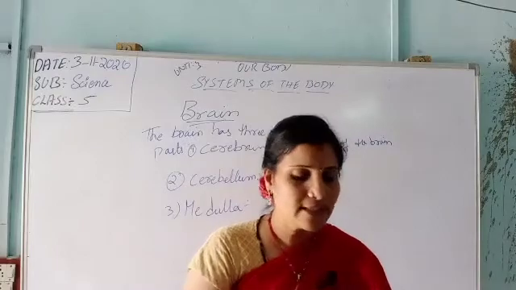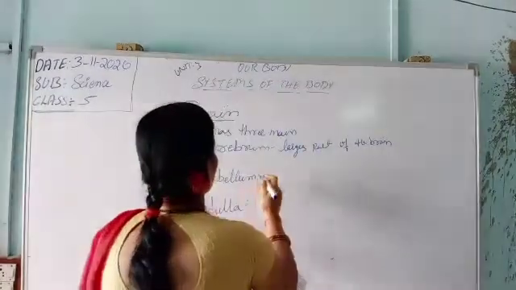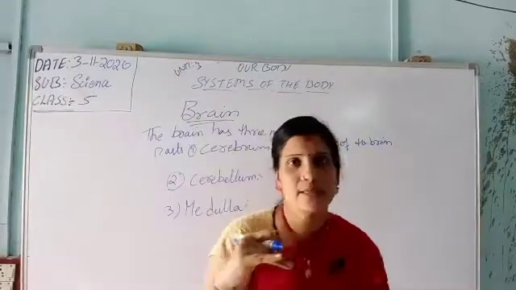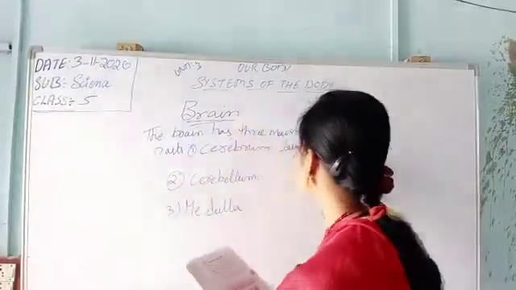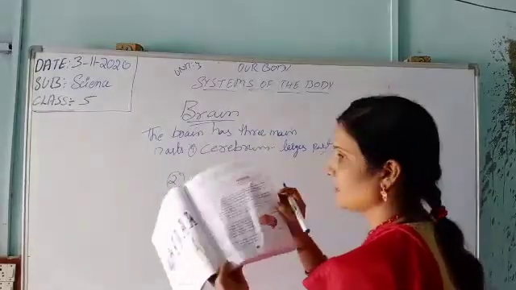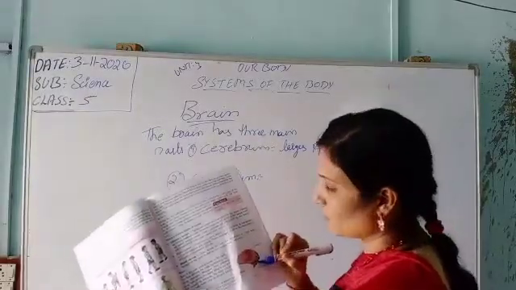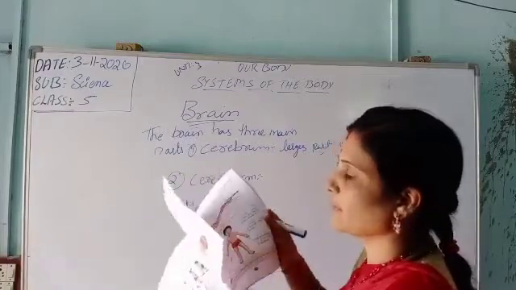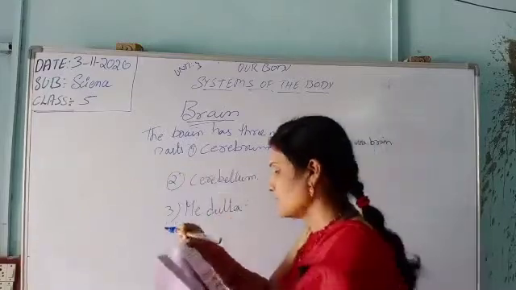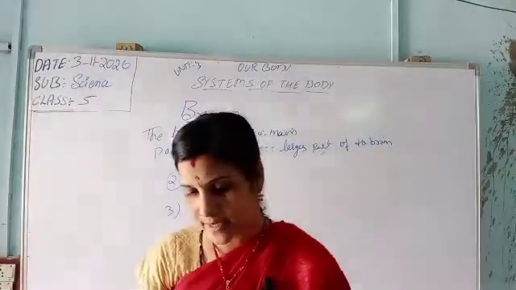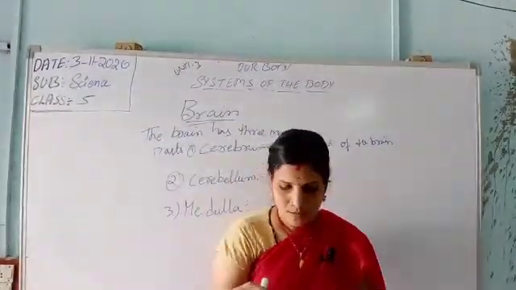Now we will go to the cerebellum. The second one is the cerebellum. It lies below the cerebrum. It lies here, as we have shown in the picture, under the cerebrum. It controls muscles and helps to balance during walking, cycling, jogging, dancing and so on.